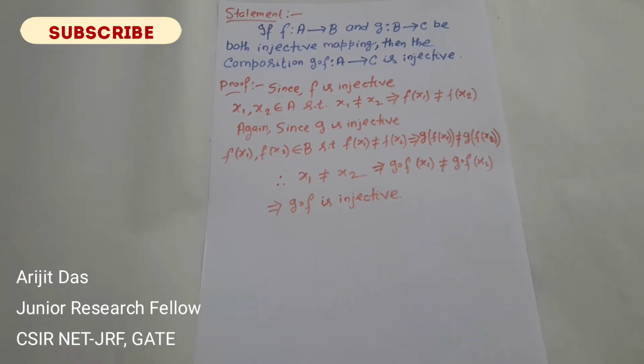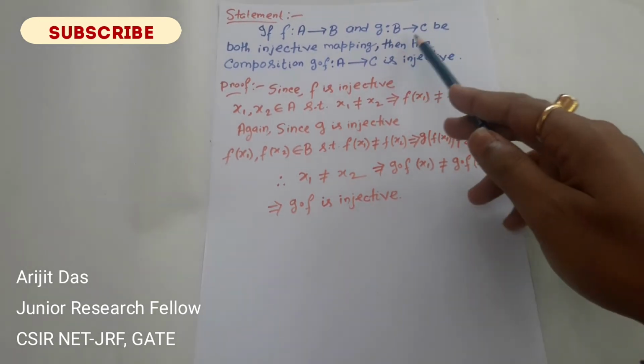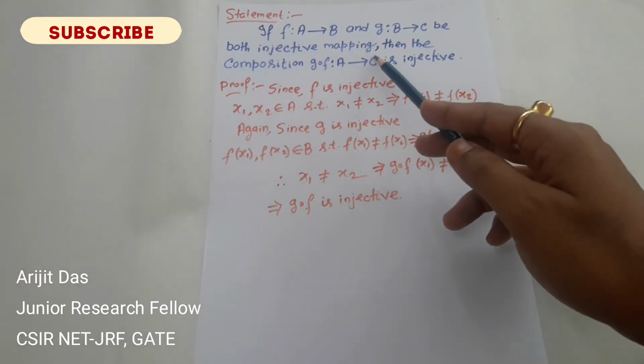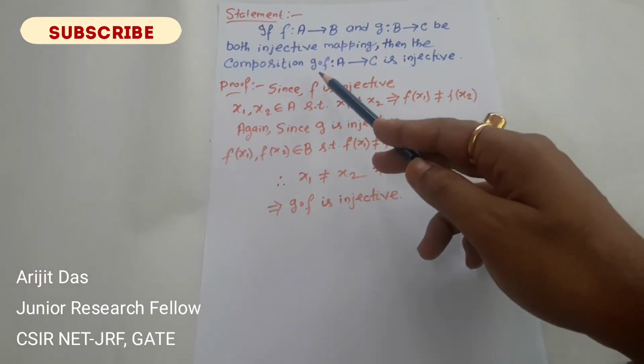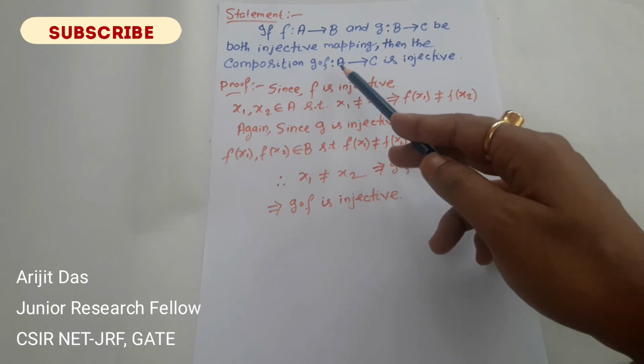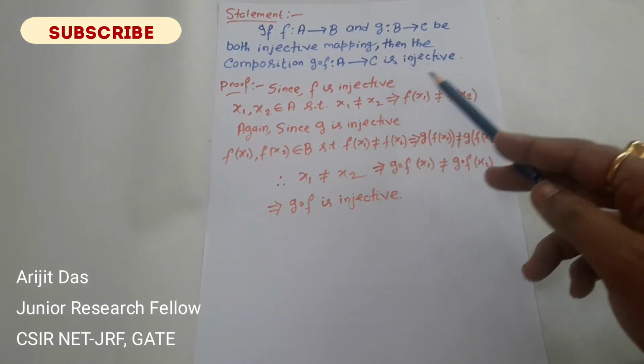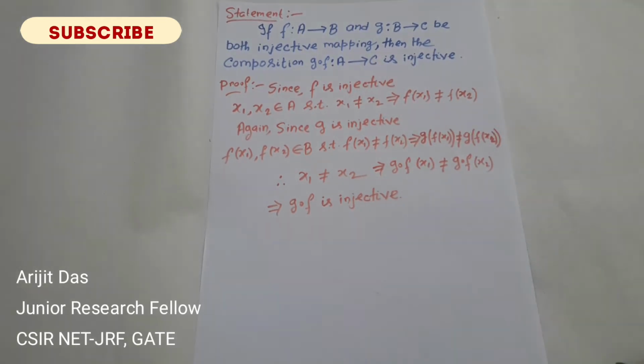My first statement is that if f from A to B and g from B to C are two injective mappings, then the composition mapping, that is g∘f, which goes from A to C, is also injective. That means the composition of two injective mappings is again an injective mapping.